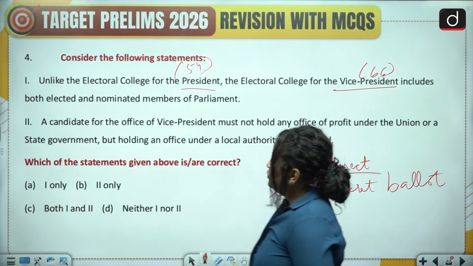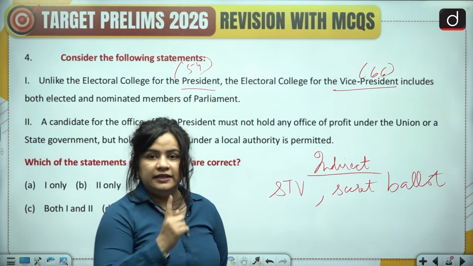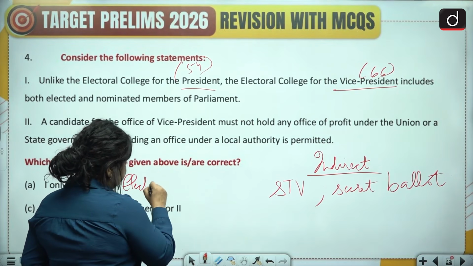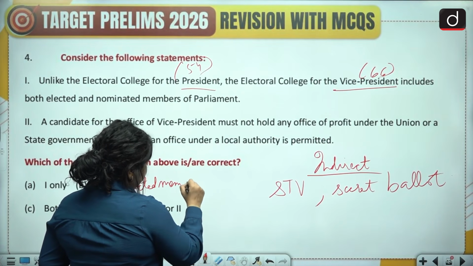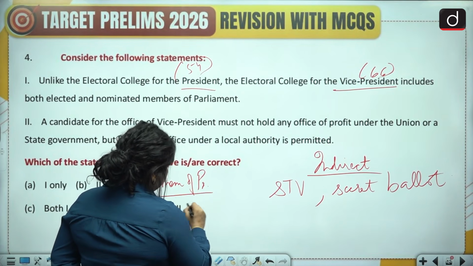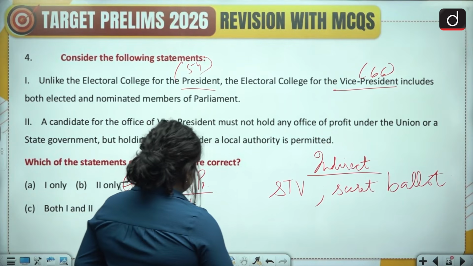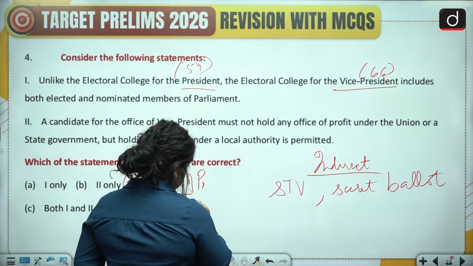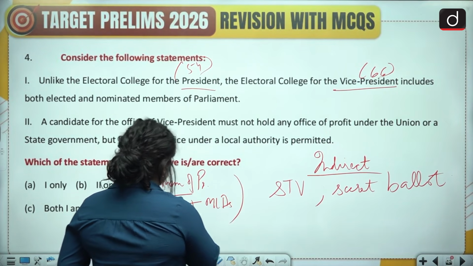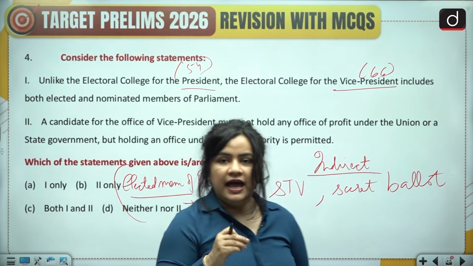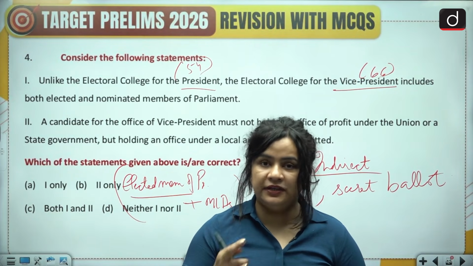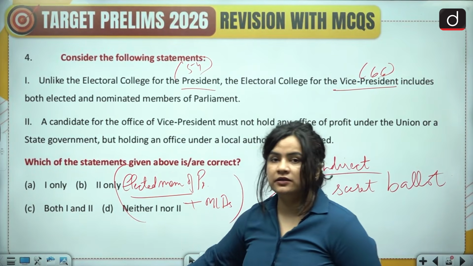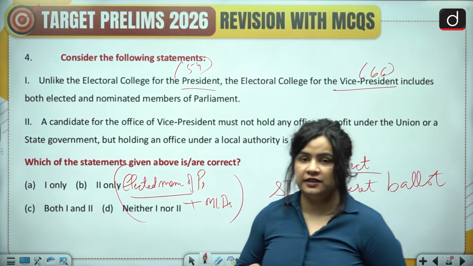Now, when we talk about the Electoral College of the President, it is elected by all the elected members of the Parliament, elected MPs plus elected members of the state legislative assemblies. Nominated members are not included here, and the person who is eligible to be the President of India must also be eligible to be a member of the Lok Sabha. So this is the constitution of the Electoral College for the President.